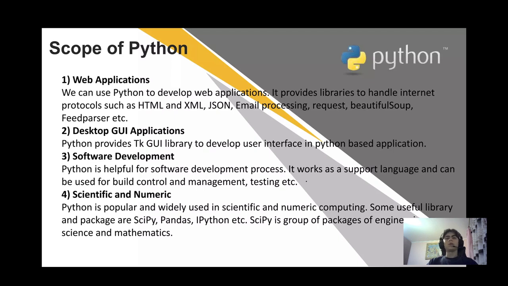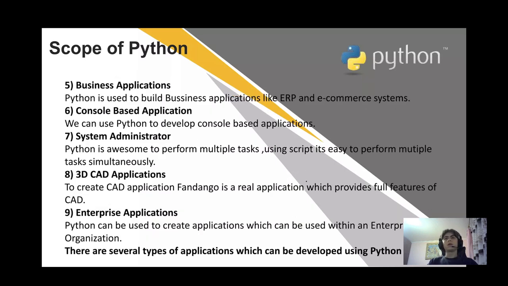Scientific and numeric computing. Python is popular and widely used in scientific and numeric computing. Some useful libraries and packages are SciPy, Pandas, IPython. SciPy is a group of packages for engineering, science, and mathematics.